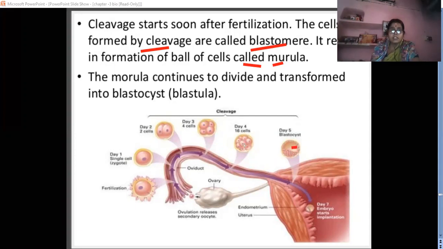The cleavage event takes place. So first the morula, then blastula, then blastocyst. The next part is the word.